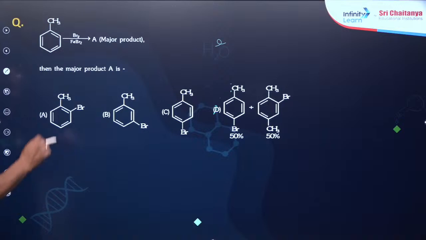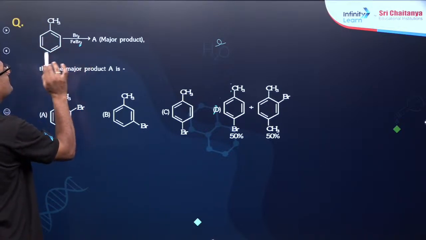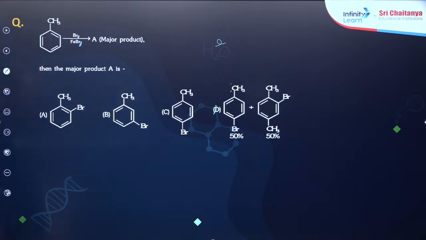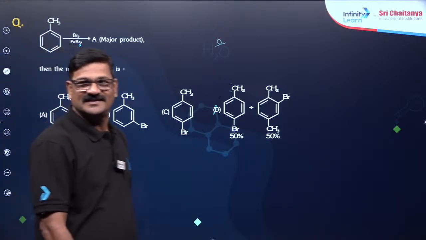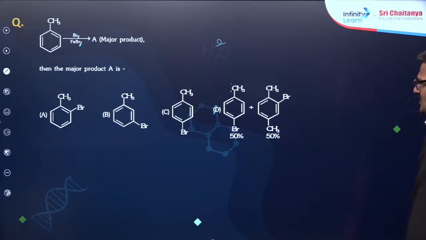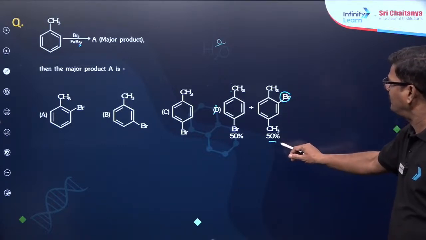Now, when toluene is reacted with Br2 and FeBr3, the major product is going to be... How do you get ortho at 50%?